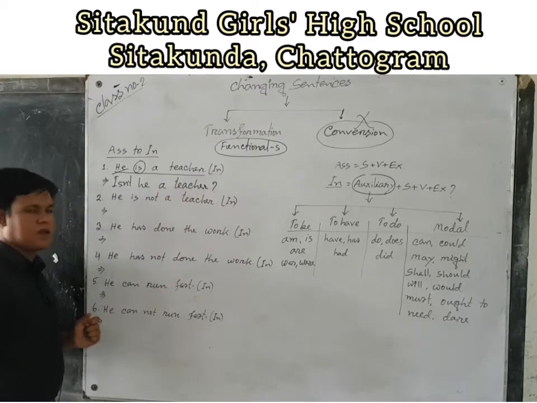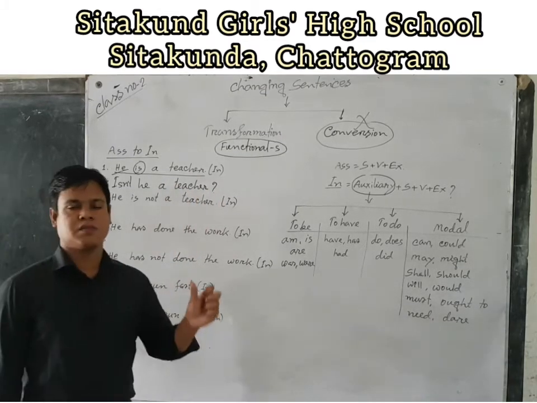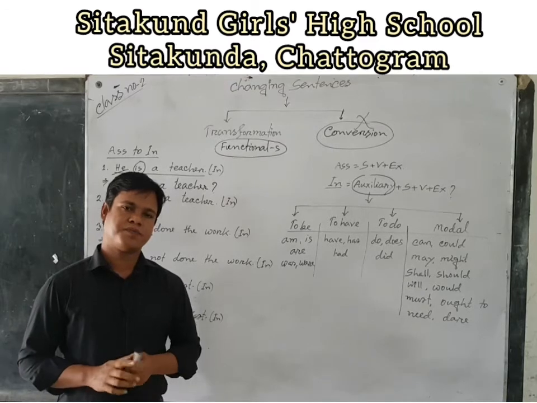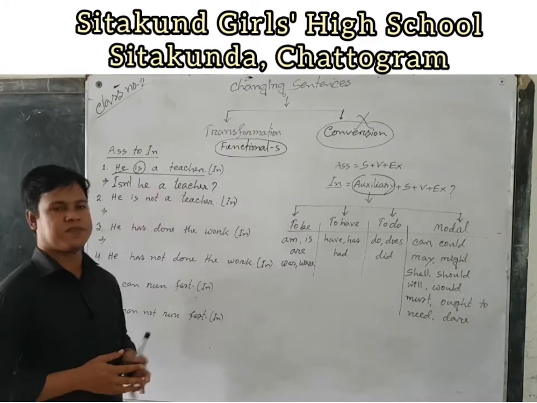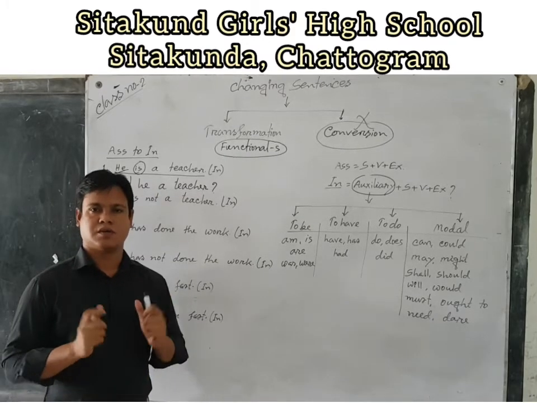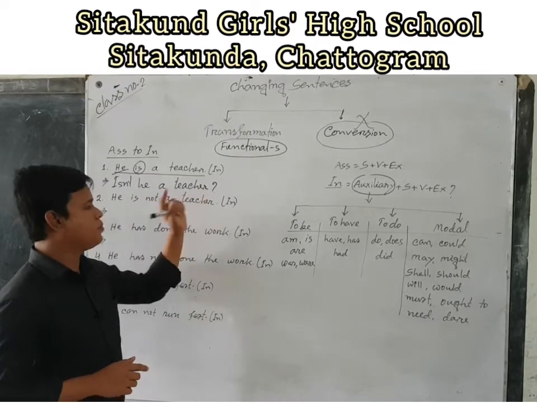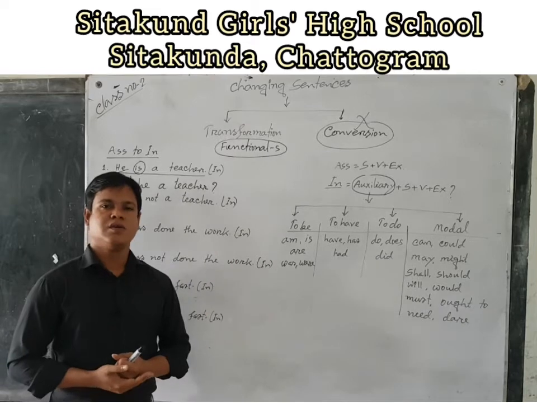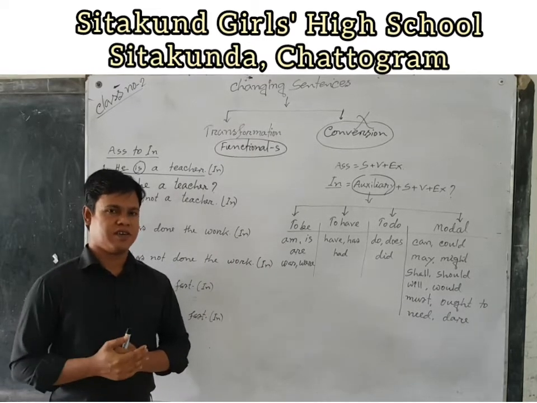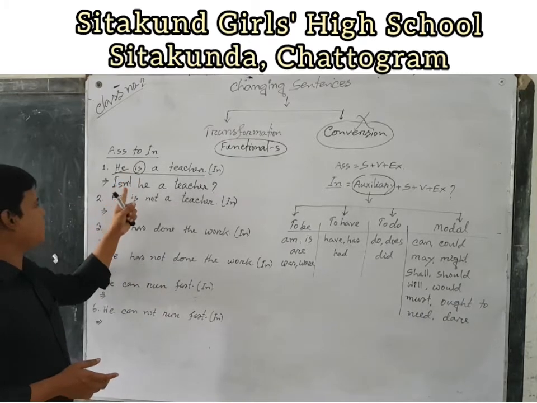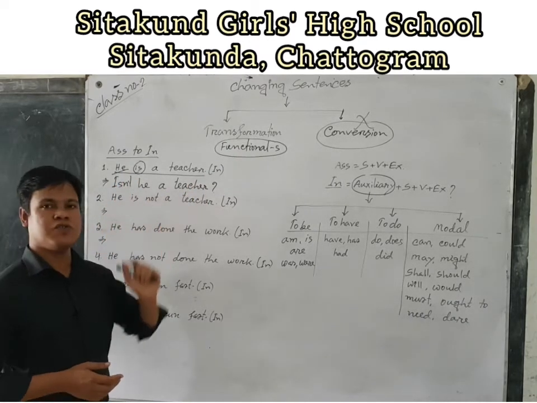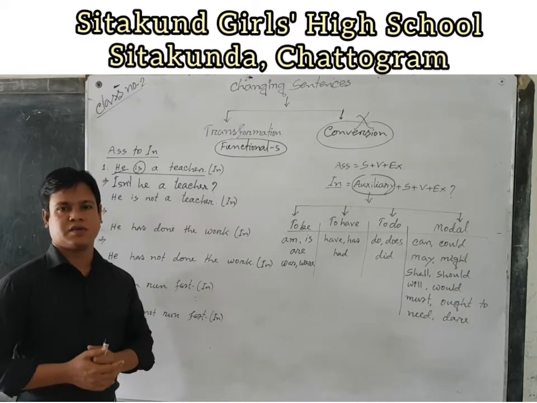Dear students, another remark: we have to put a question mark at the end of the interrogative sentence. If we do not put the sign, we won't get any marks in the exam. After transferring the assertive sentence to interrogative, we have to use the question mark.